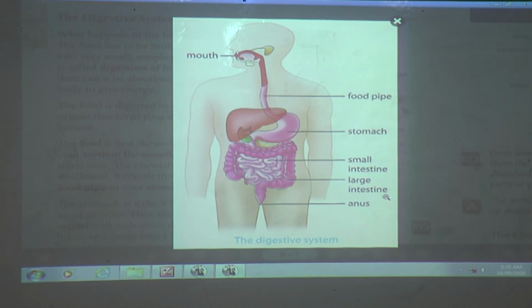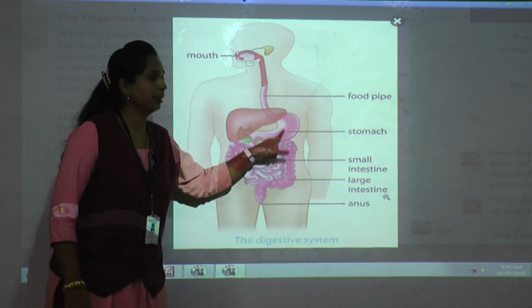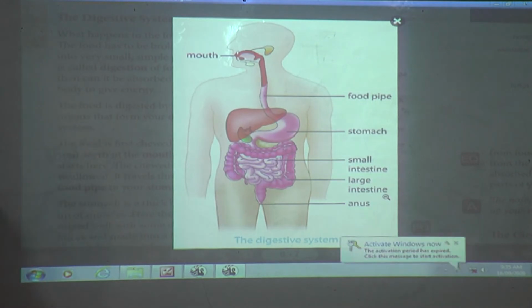The stomach is a thick bag made up of muscles. Can you see the stomach? Yes. How is it? It is a thick bag made up of muscle. This is the stomach. And here the food is mixed well with some digestive juices and made into a liquid. A part of digestion takes place here only.